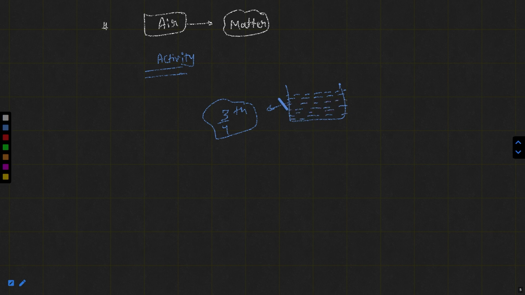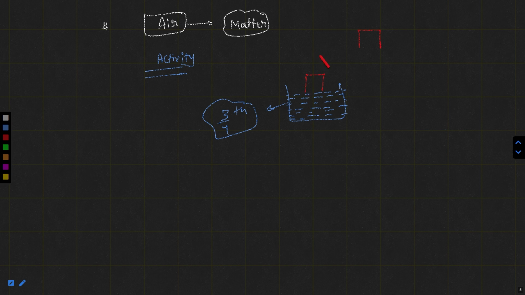This bucket is full with water. It means around 75% of the bucket is full with water. You can take a jar, an inverted jar. Let's try to put the inverted jar into this bucket, which is full with water, or you can say approximately full with water. Try to put this jar inverted inside this bucket, it means in the water.